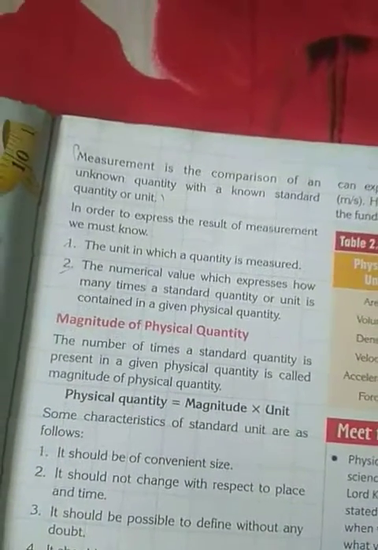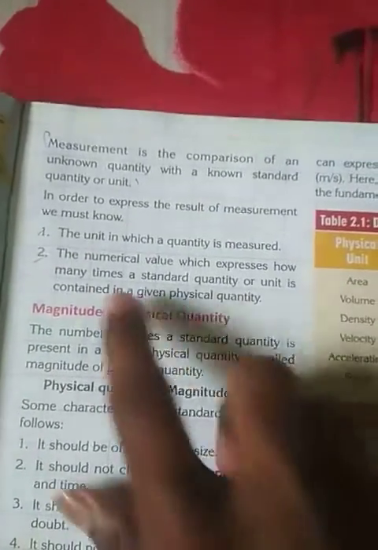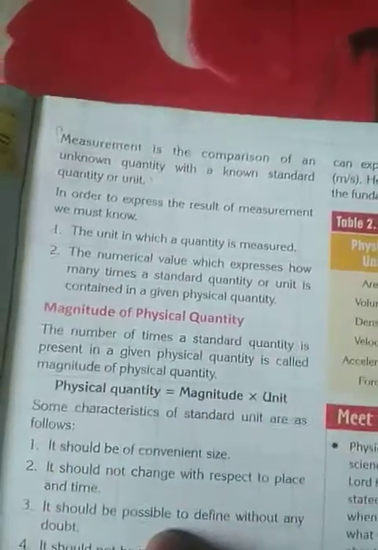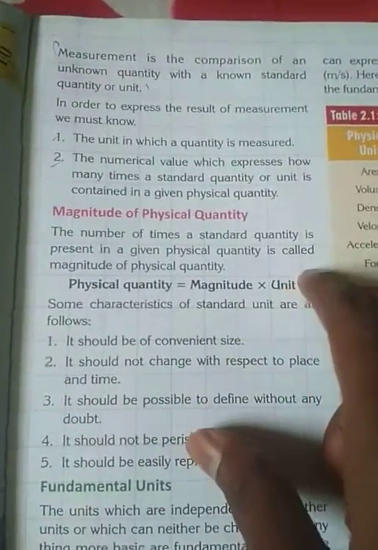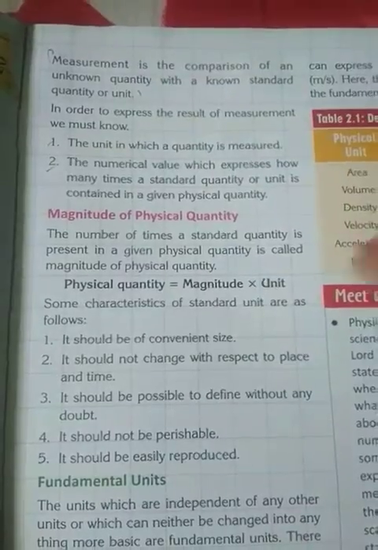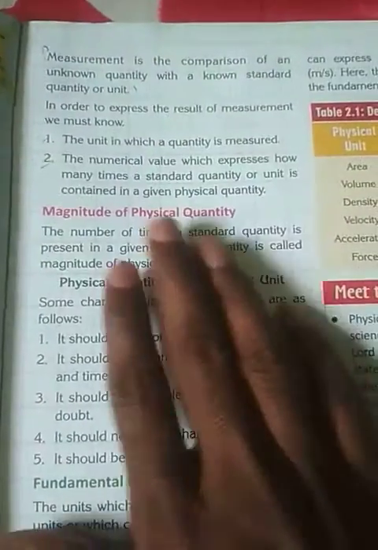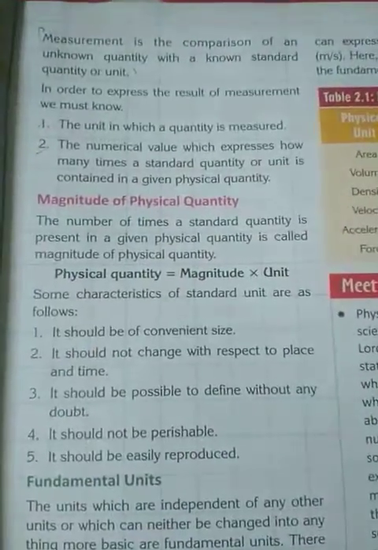Now for writing the measurement, you have to write two things: the numerical value and the unit. Like here you have written 5 meter. So 5 is the numerical value, meter is the unit. For writing the measurement, you have to use two things, the numerical value and the unit.